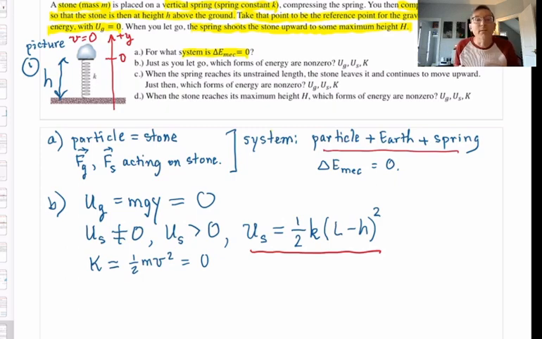All right, let's go on to part C. When the spring reaches its unstrained length, its natural length L, the stone leaves it. It's not tied to the spring in any way. It will lose contact with the spring. The spring will stay at its natural length L, and the stone will keep on moving upward. That makes sense? So the stone will continue to move upward. Just as the stone leaves the spring, which forms of energy are non-zero? U grav, U spring, and kinetic. Okay?